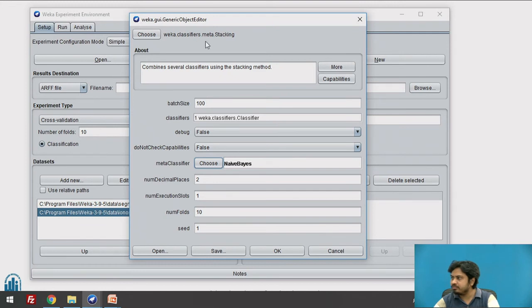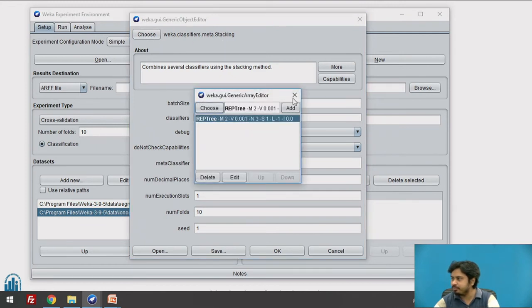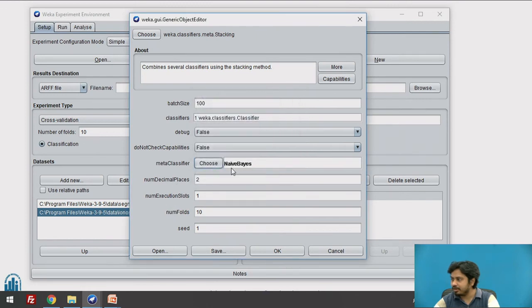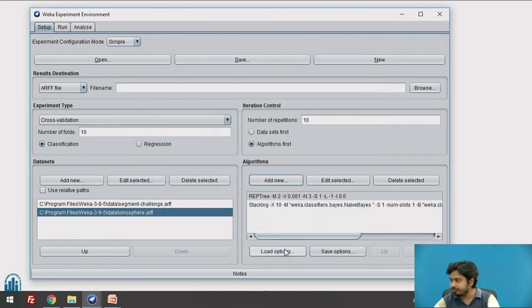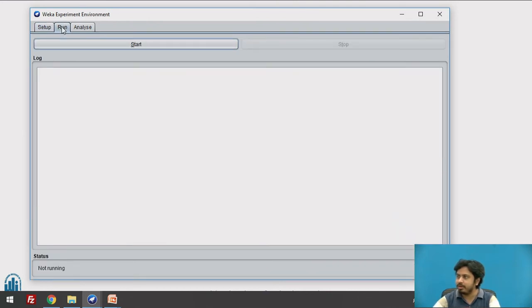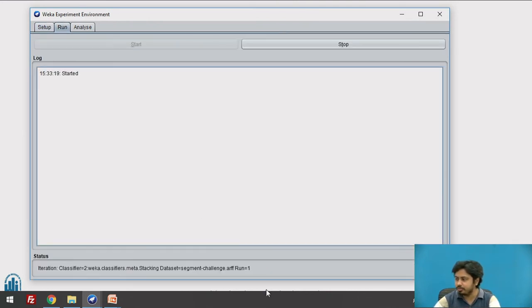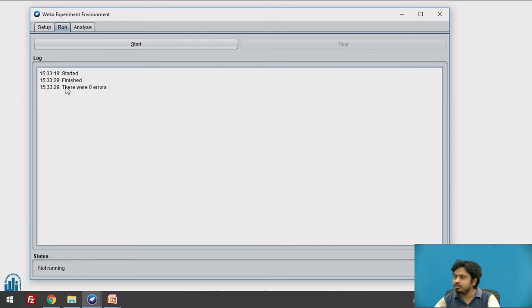Once I have set this, let me quickly verify it's stacking. Classifier is REP, okay, and meta classifier is naive Bayes. Now since I'm done with this setup, I'll go to the run tab and click on start to run the experiment. As you can see here, it is repeating 10 iterations on each combination of data set and algorithm. It might take a few seconds to complete this run. Okay, this is what we always expect: we want 0 errors in this. It means the setup ran successfully.